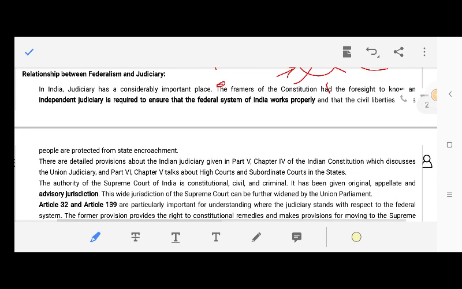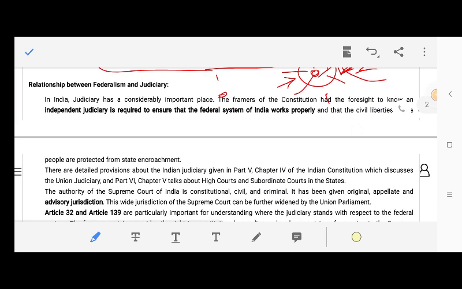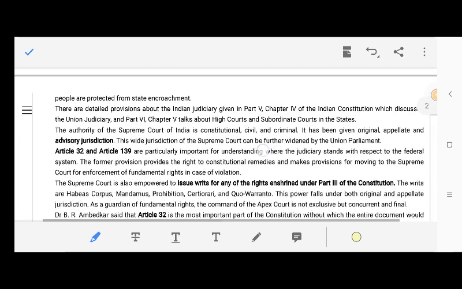Relationship between federalism and judiciary. What relationship? In India, the judiciary has a considerably important place. Okay, independence of judiciary. What important place does the judiciary enjoy? Like civil liberties, it protects the civil liberties, and what part?